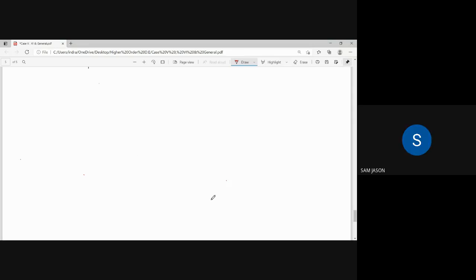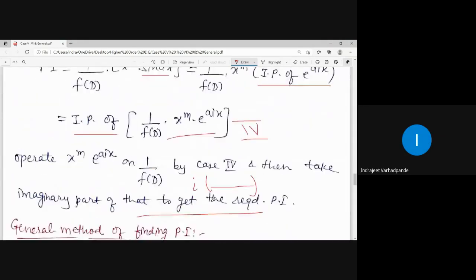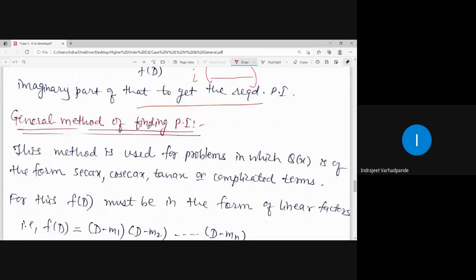Right? Clear? The last case we are going to discuss is the general method of finding out PI. Up till now we have discussed various methods to find out particular integral, wherein it was e to the power ax, constant, hyperbolic, sin ax, cos ax, x to the power m which is a polynomial, and products of these forms.